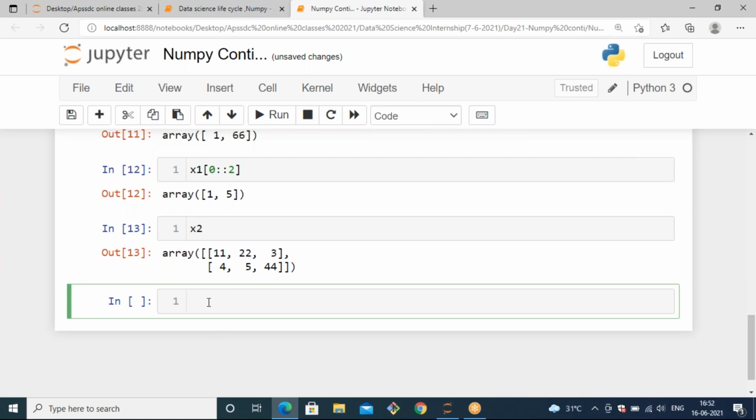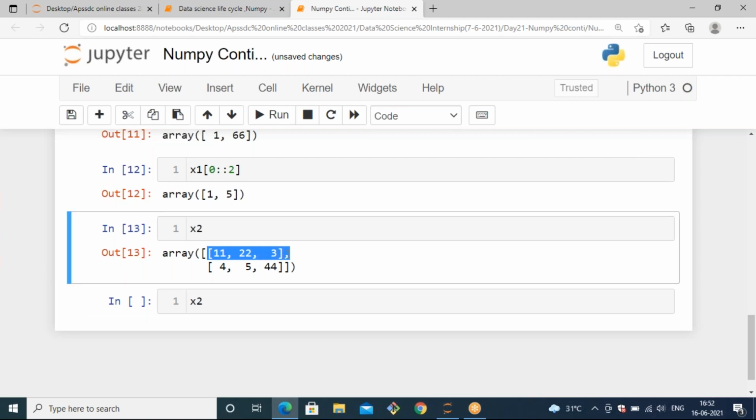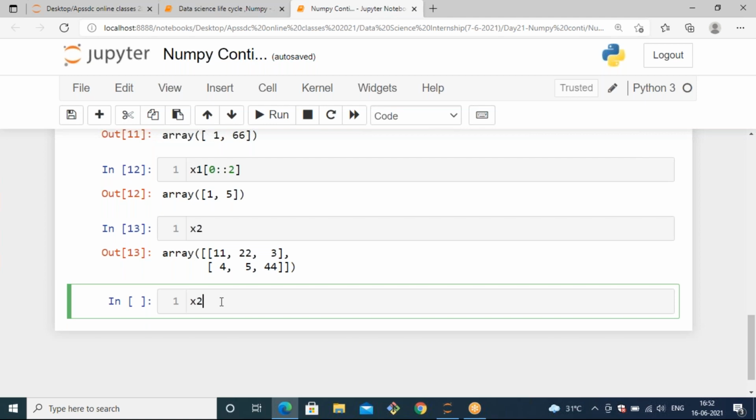Now if I want to get the 0th row, what is the 0th row? The first row is called the 0th row because the index starts from 0. So the first row is nothing but the 0th index row, which is 11, 22 and 3. If I want to get that first row, I can use x2 of 0.